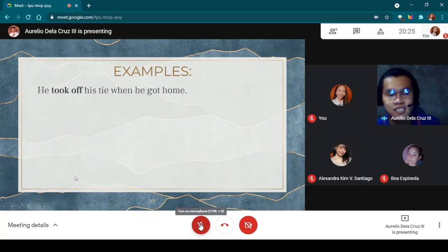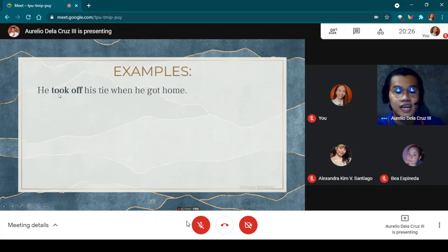Before we proceed to this example, I will define first, in basic grammar, what a transitive verb is. A transitive verb is like a prepositional verb, but in a transitive verb in this sentence, it follows after the object of the preposition or the direct object. It is followed by the adverbial phrase. So we use it in the transitive phrasal verb.